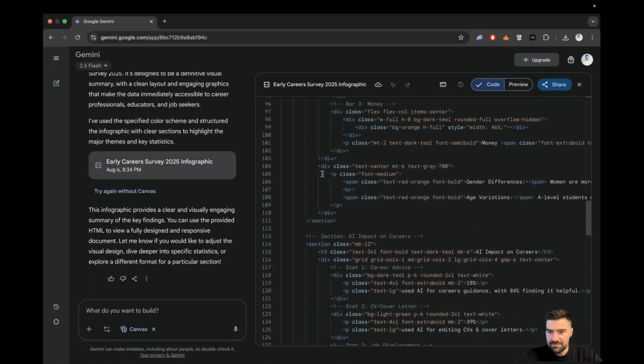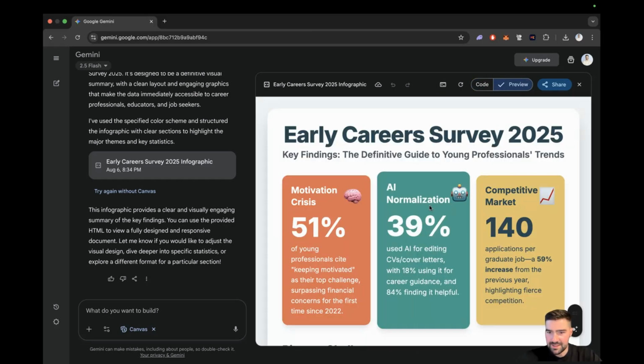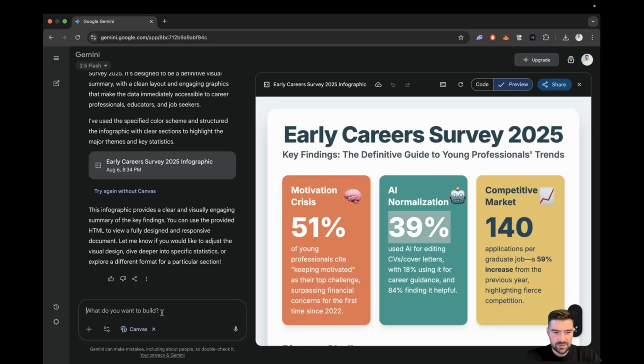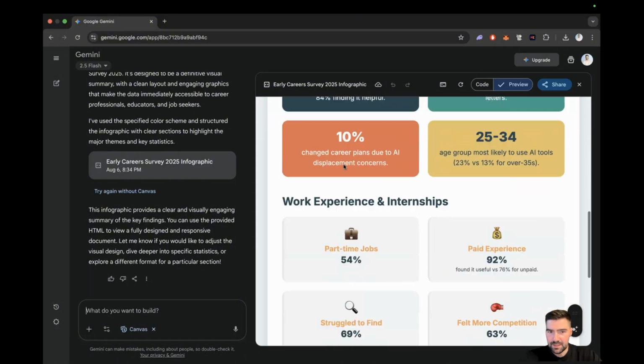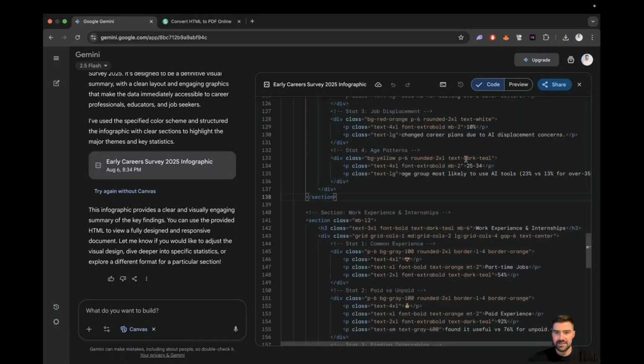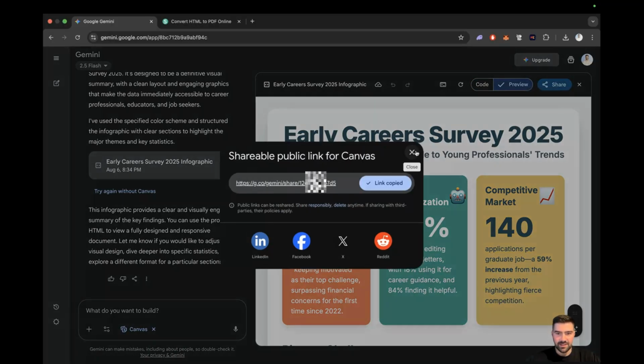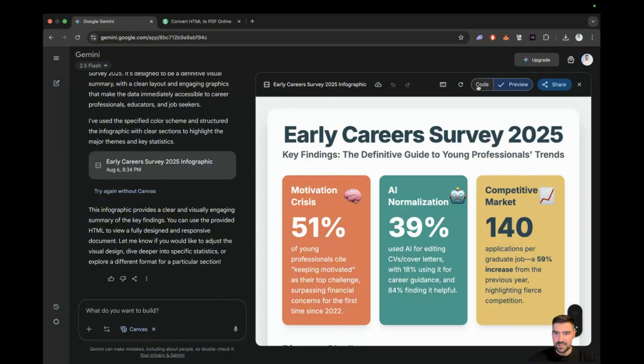It's used the same method as Claude by using the HTML method. You can't edit it in style. You have to reprompt it. So to share it, you can copy the content, which just copies the HTML across, or you can just share the links, so you can create it with your friends, etc.